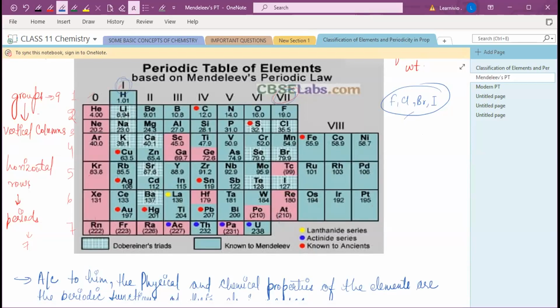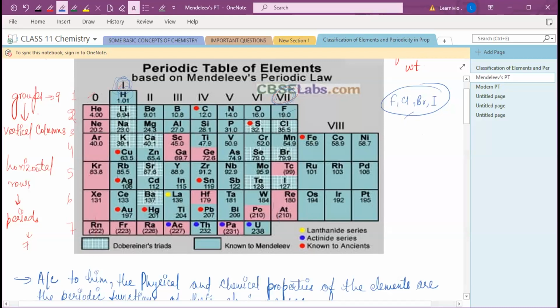But there's a question: why has hydrogen been put by Mendeleev in the first group, why not in the seventh group? वो तो सेवेंथ ग्रुप में भी प्लेस कर सकता था with these halogens, because hydrogen has many similar properties just like a halogen. So why just put it in the first group, why not in the seventh group? So that's the controversy.